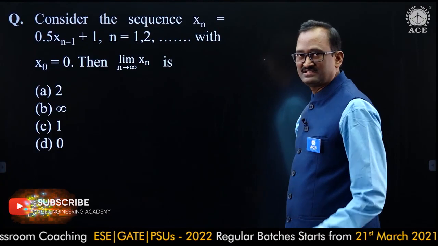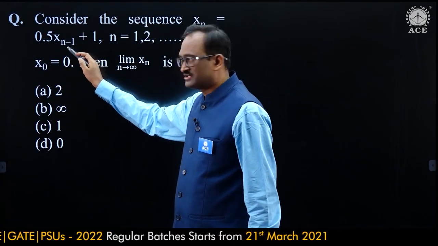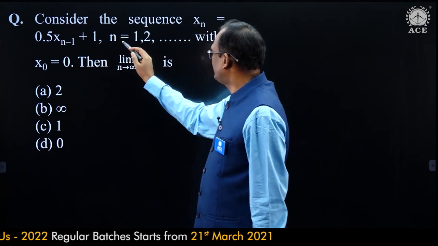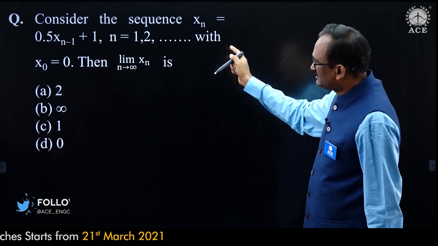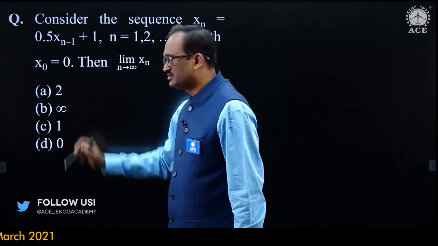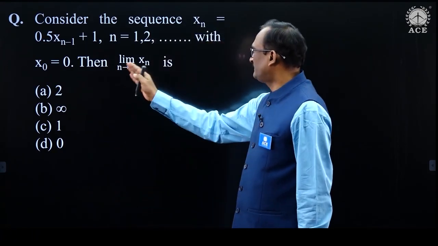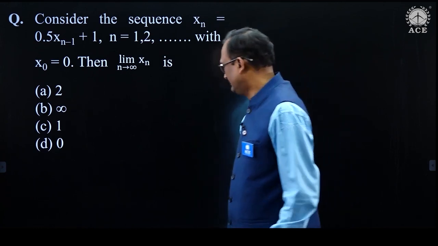Consider the sequence xn is equal to 0.5 times xn minus 1 plus 1, n is equal to 1, 2, 3, and so on till infinity, with x naught equal to 0, meaning the initial guess x naught is equal to 0. Then the value of limit xn as n tends to infinity is? Let us find.